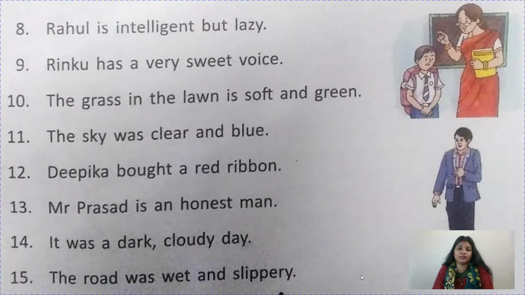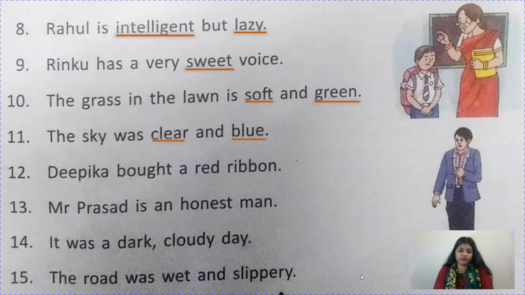Rahul is intelligent but lazy. Rahul is a noun. Which word is describing it? Intelligent and lazy. Rinku has a very sweet voice. What kind of voice? Sweet. The grass in the lawn is soft and green. How is the grass? Soft and green. See children, grass and lawn both are noun here, but here grass is described. The sky was clear and blue. How was the sky? Clear and blue.